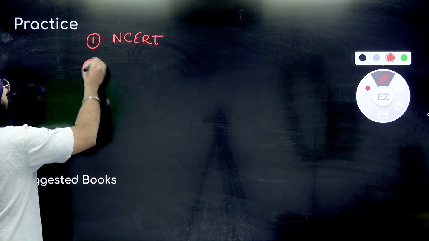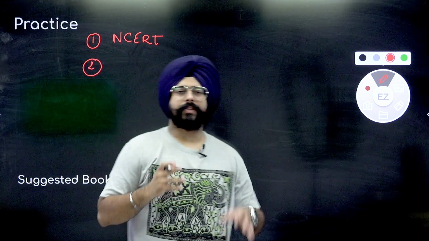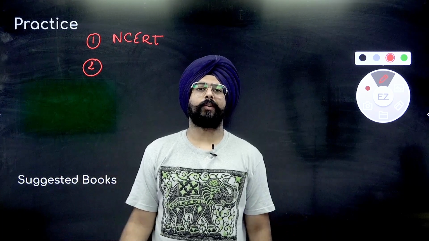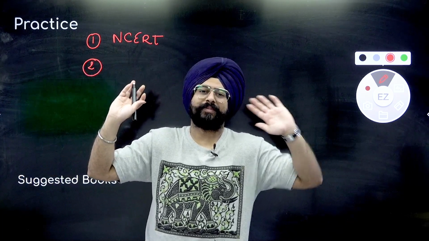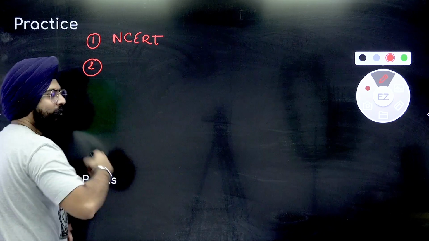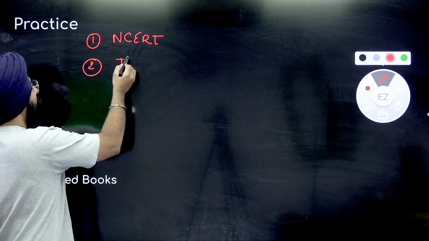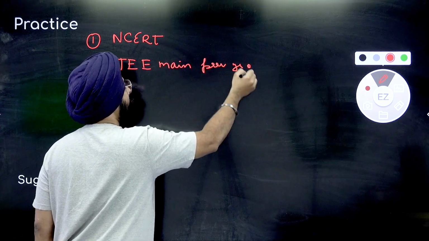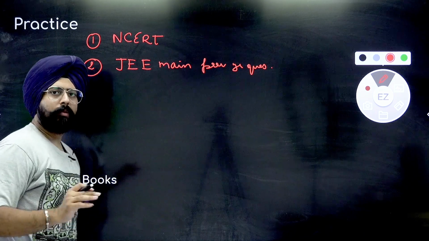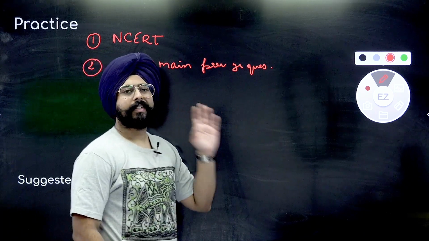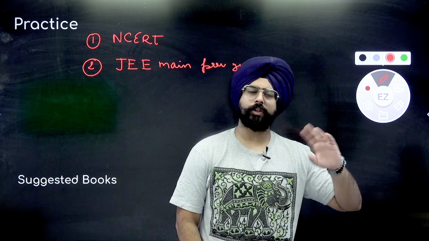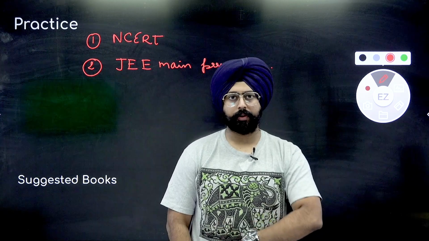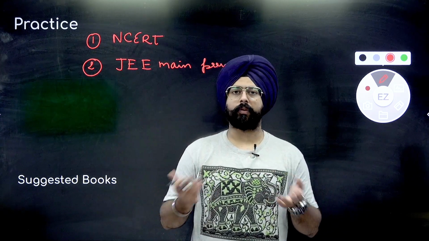Fine. NCERT, very important. Second thing, now that JEE Main happens in so many seasons and so many shifts, every year you get hundreds and hundreds of questions. So, the second level of practice that you should be doing is basically from your JEE previous year questions. You will be able to get JEE Main previous year questions chapter wise online easily. You search for it on Google, you'll get it. Otherwise, books are also available for the same purpose. You can purchase a book if you like the hard copy feeling of it.